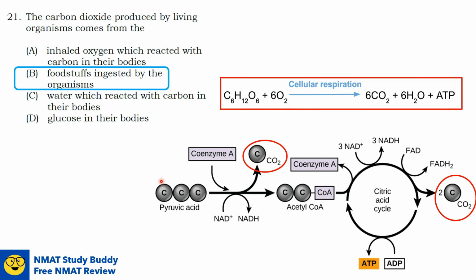And since there are 2 pyruvate in 1 glucose, if it will be asked how many carbon dioxide will be produced in 1 molecule of glucose, it would be times 2. So 3 times 2 will be 6, just like here in the chemical equation.